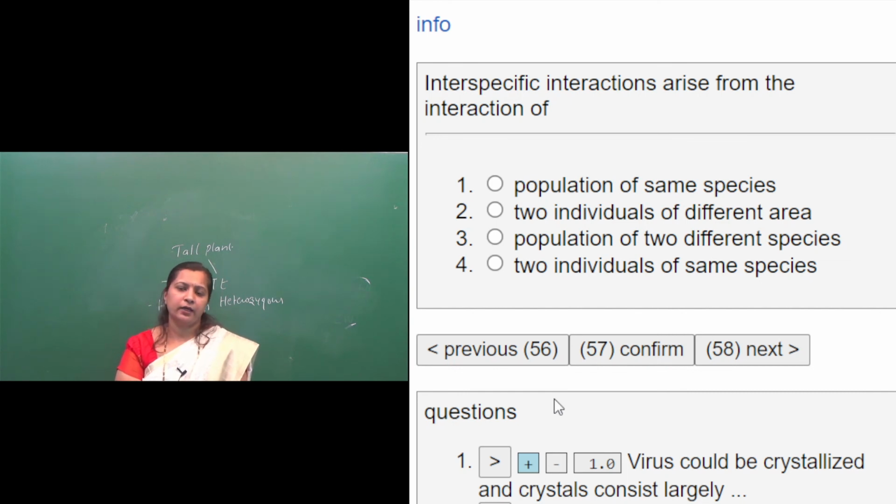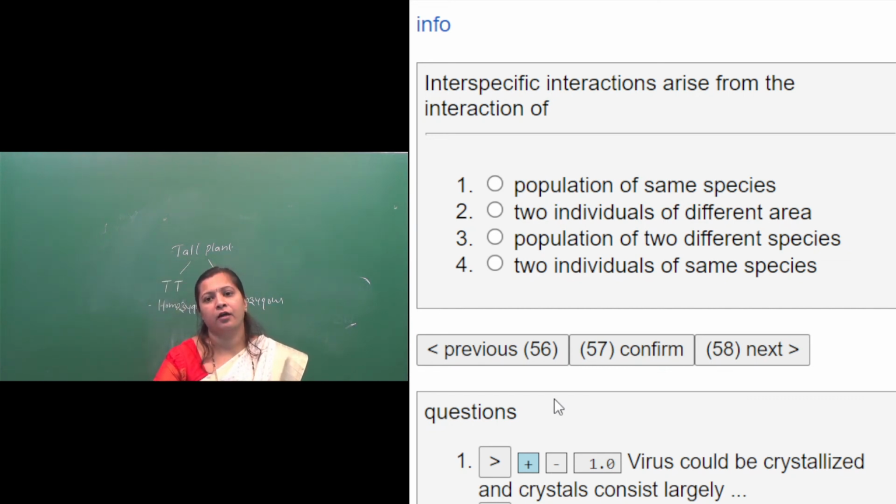Every organism in nature, whether a plant, animal or microbe, does not live in isolation. Did you find any habitat inhabited by a single species surviving alone? No, right? Because every species requires another species for its food. So the minimum requirement for each species is one more species. So no organism can live in isolation.